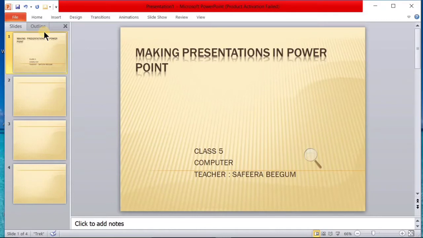The audience won't be distracted; they will continuously listen to what you are saying. So to keep the audience's attention on the speaker, making a PowerPoint presentation is a very good method.